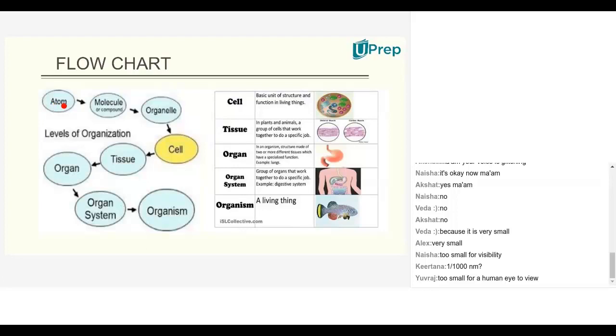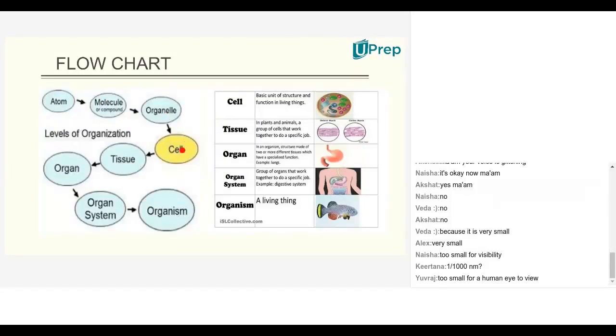Such minute atoms together form a molecule, or others will say a compound or chemical structure. And so many molecules will form an organelle.